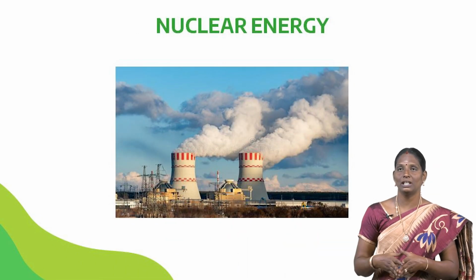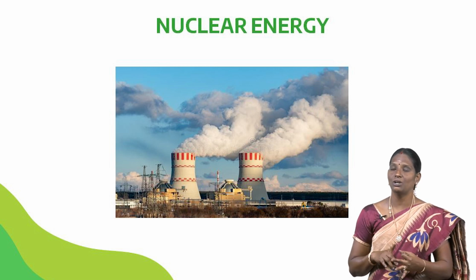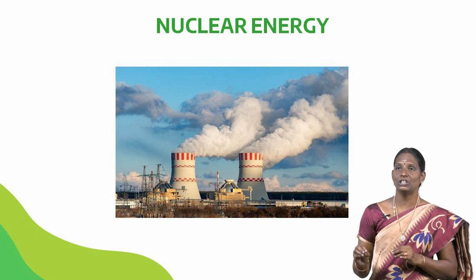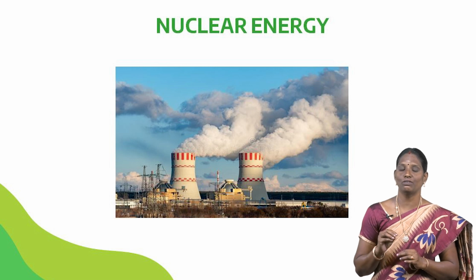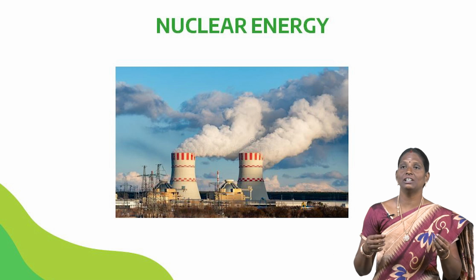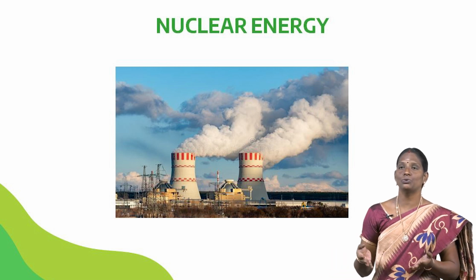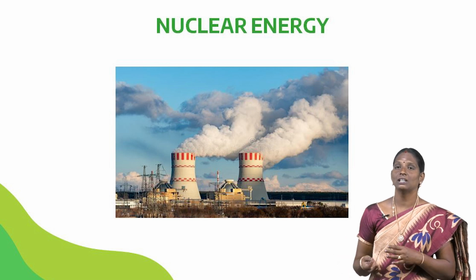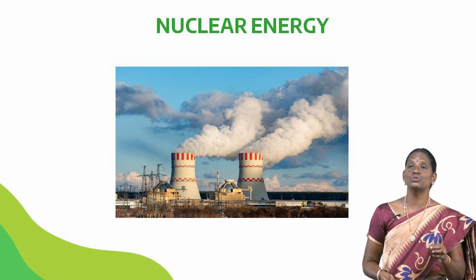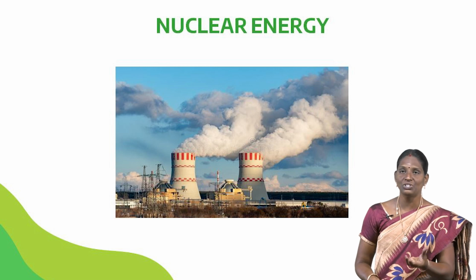Next one, nuclear energy. Already we discussed fossil fuel energy, hydraulic energy. Third one, nuclear energy. The heat produced by nuclear fission of the atoms of fissionable material is utilized in special heat exchangers for the production of steam, which is then used to drive turbo generators as in the conventional power plant. This nuclear energy is produced by the fissionable material by the reaction of nuclear fission.